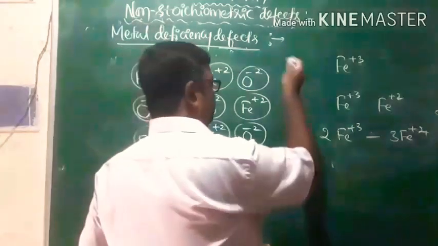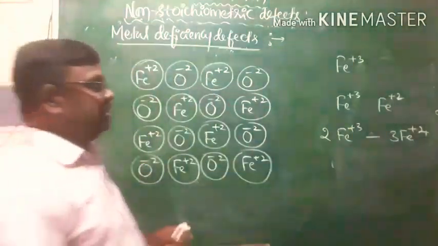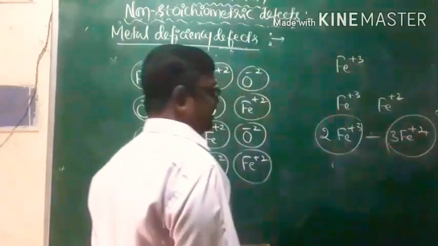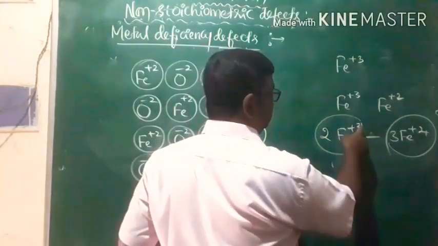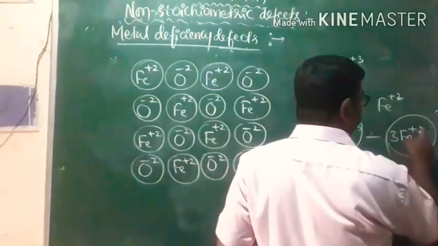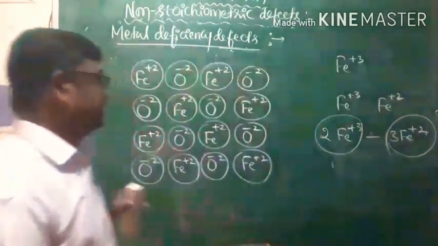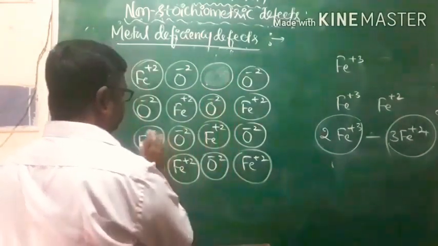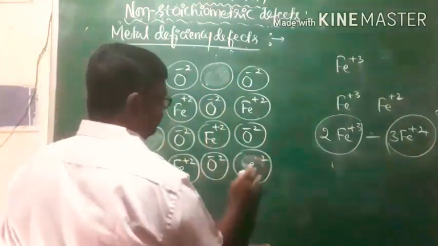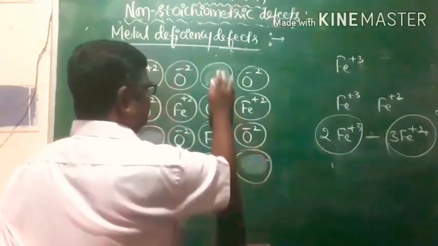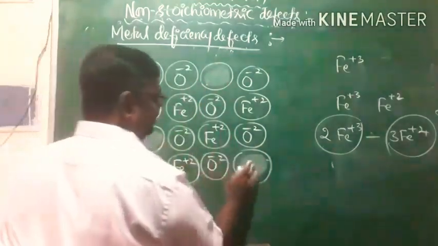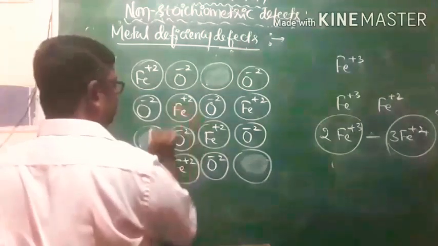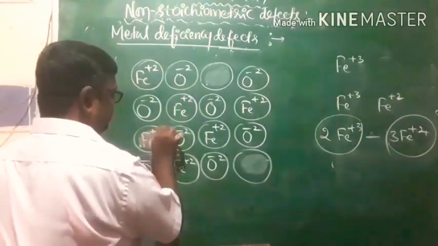That is in order to maintain electrical neutrality. 2 Fe3+ ions are going to replace 3 Fe2+. The total charge of 2 Fe3+ is plus 6, and the total charge of 3 Fe2+ ions is plus 6. Look at this, anyone you can select: 3 Fe2+ ions are replaced by 2 Fe3+.